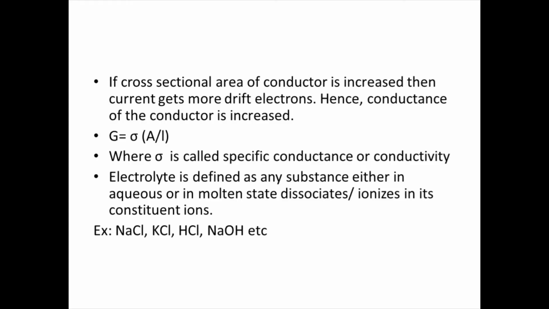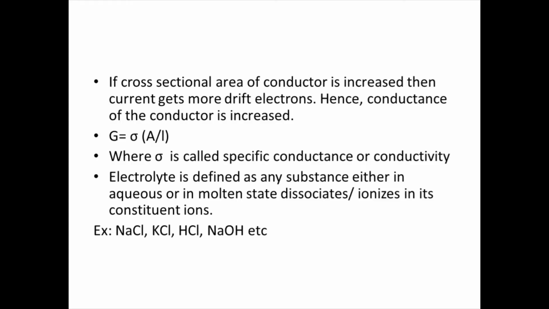So, as mentioned earlier, R is equal to rho L by A. So resistance equals specific resistance multiplied by length of the metal wire divided by cross-sectional area. When temperature is increased for a metallic wire, the length increases, cross-sectional area decreases, and hence resistance increases for a metallic conductor.